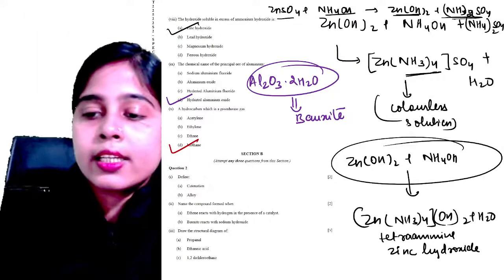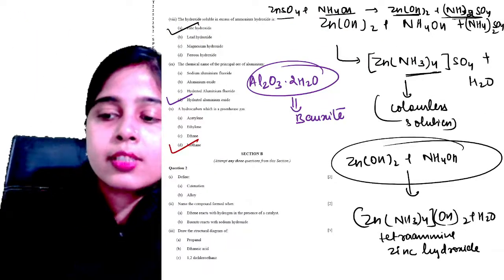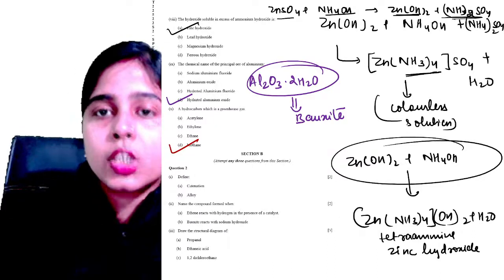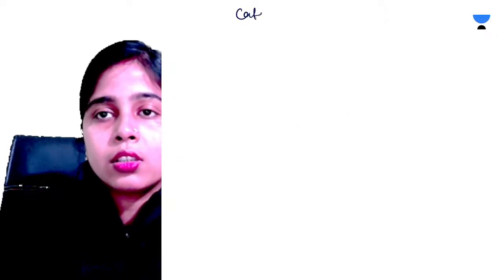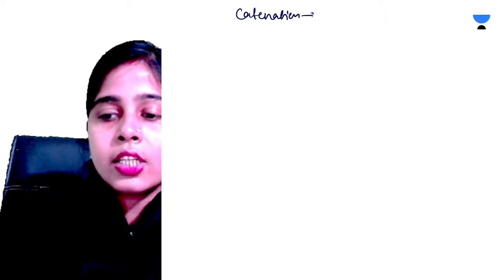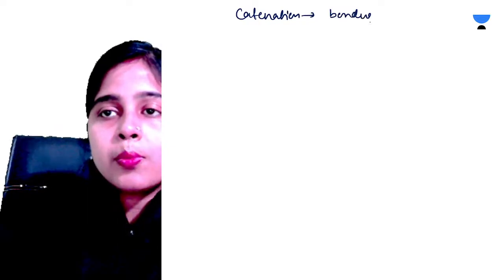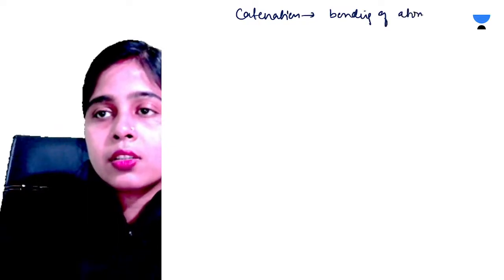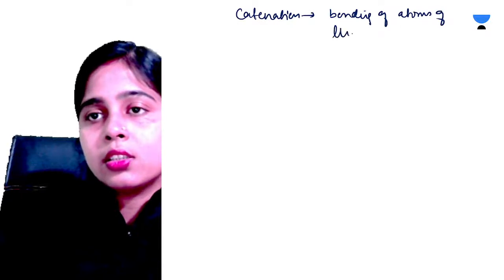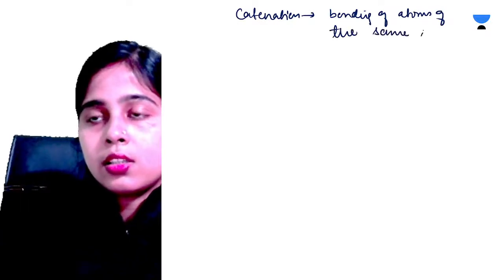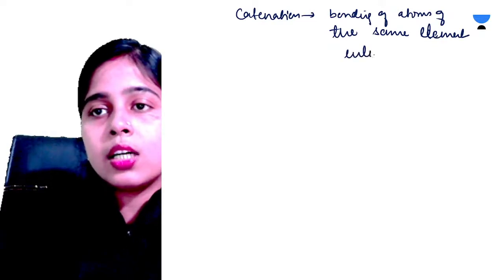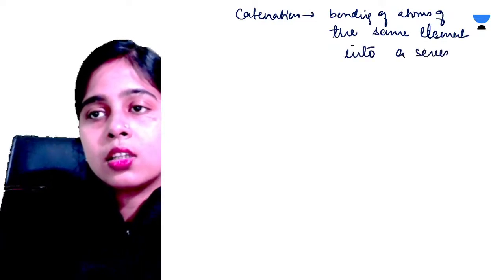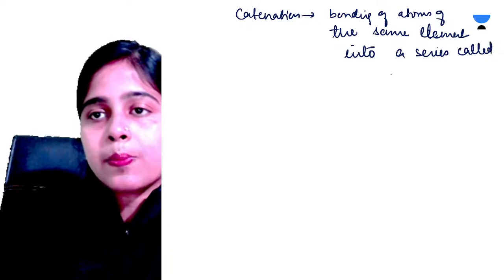Catenation is the bonding of atoms of the same element into a series called a chain. This is the proper definition of catenation. Let me write it for you. Catenation means bonding of atoms of the same element into a series called chain.